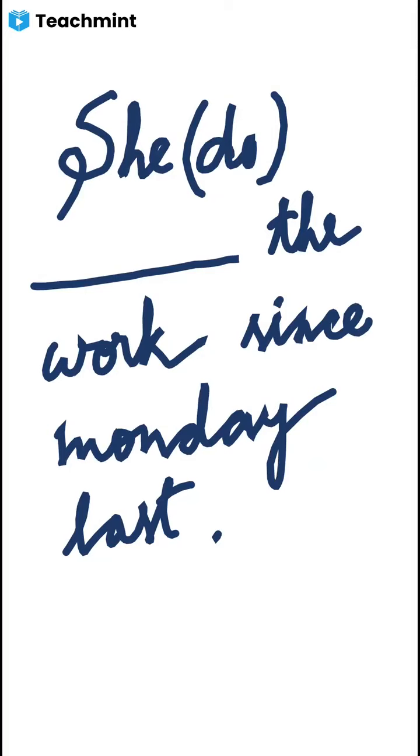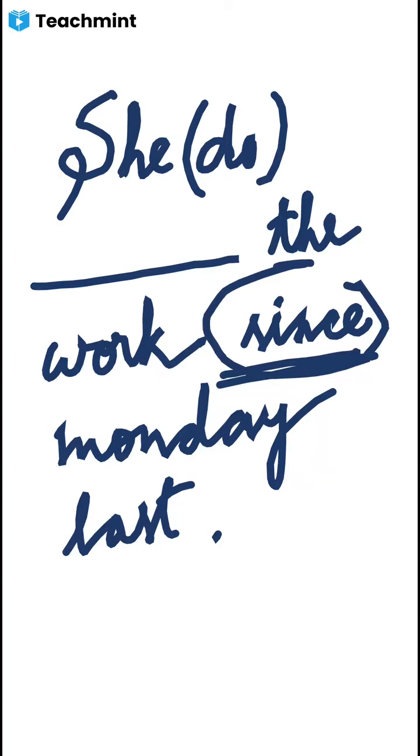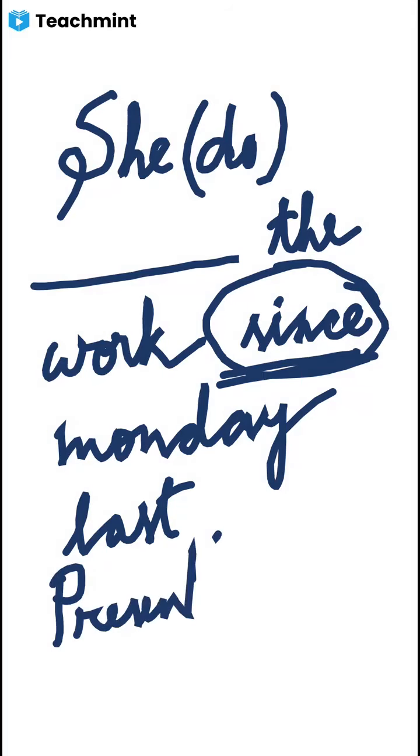Whenever for and since, these two words are there, and not only this, we also have to understand that the work started before, but the work is still going on. For that case, we have to use present perfect continuous tense.